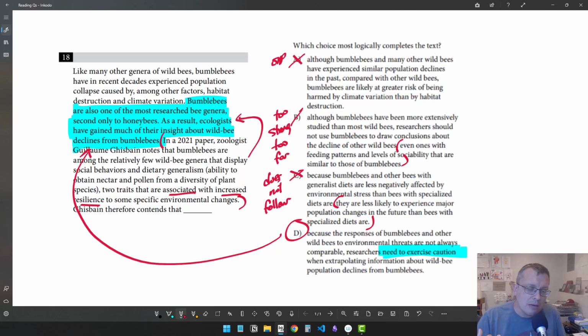So D is kind of what I was looking for. It resolves that tension between the claim in the highlighted blue and the caveat or the sort of counterpoint in the red bracket, and that's a lot of times exactly what we're looking for in these kinds of questions. So in this case, we get choice D.